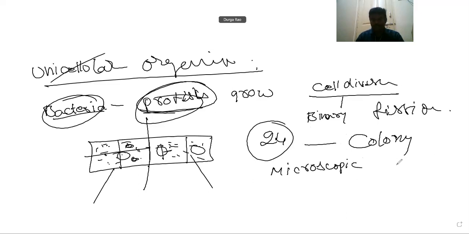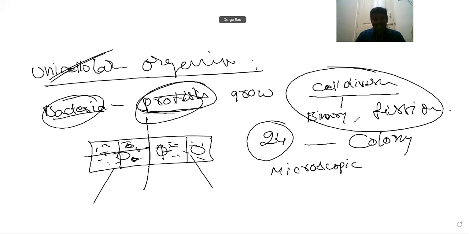Under the electron microscope, after a specific time, we can count them. In unicellular organisms, they don't show death. Without death, they are immortal, because of this cell division called binary fission.